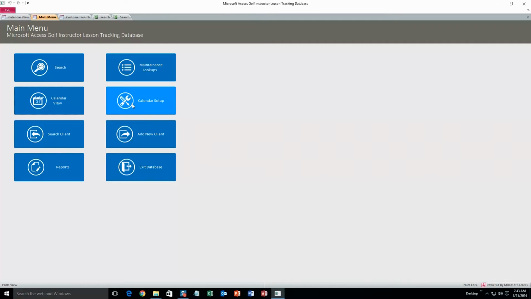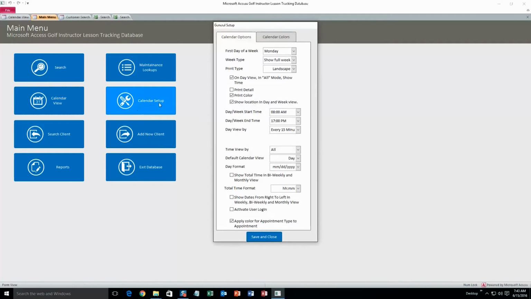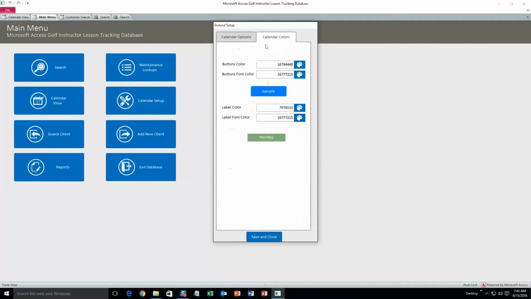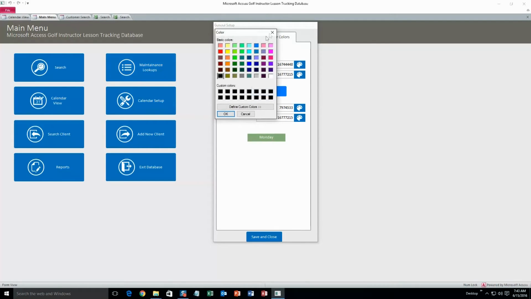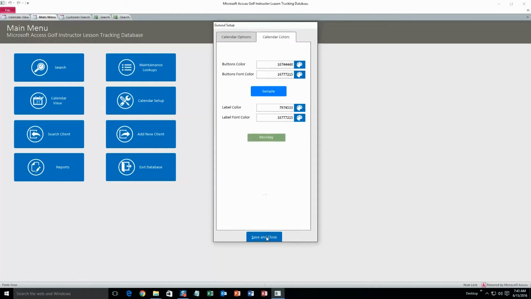And then calendar setup. Let's check out what this does. Here's where you can change all the parameters of the calendar, such as first day of the week. Change that to whatever day you want, and start time and end time. Yeah, things like that. And then calendar colors. You can change any of these that you want to. Just click on the color palette, and there you go. If you don't like this blue, you can change it to whatever you want.